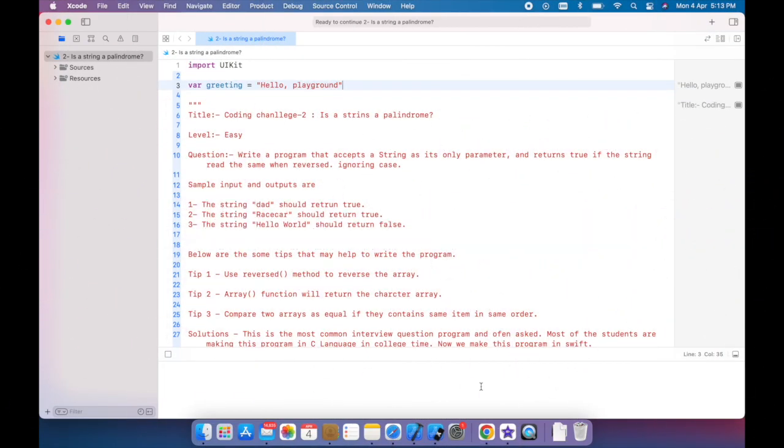Now I am here with a new coding challenge. The coding challenge is a string palindrome. The level of this challenge is easy. Now look at the question.